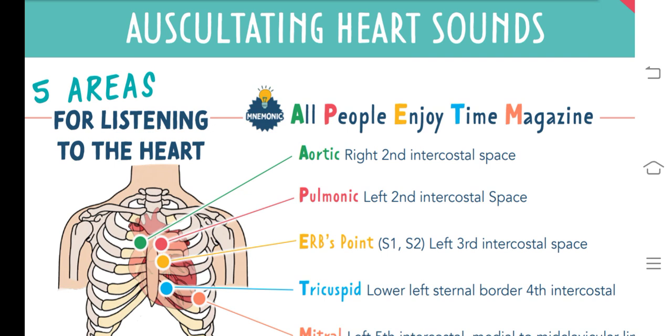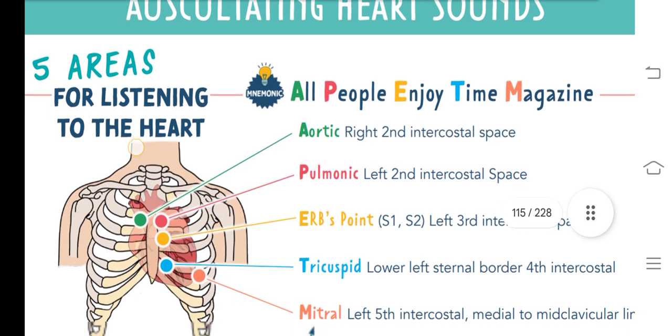In this video, I am going to discuss the auscultation of heart sound, or simply the areas for listening to the heart sound. There are 5 main areas to listen for the heart. Here's the mnemonic to remember the areas of heart sound: All People Enjoy Time magazine. It stands for aortic, pulmonic, Erb's point, tricuspid and mitral.